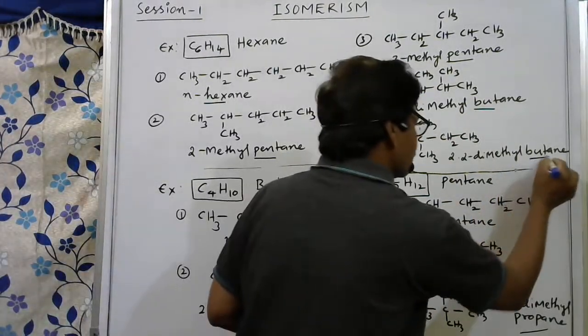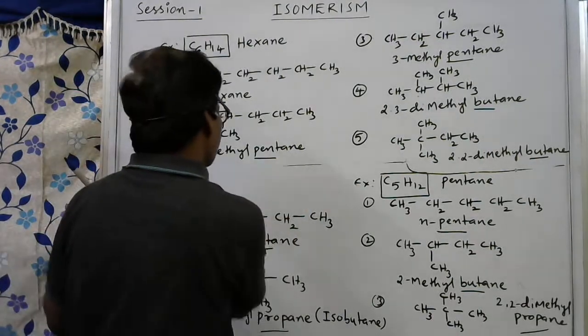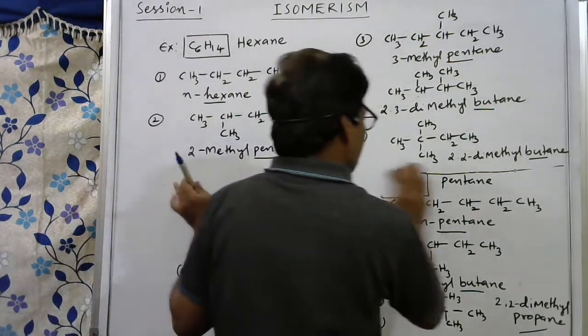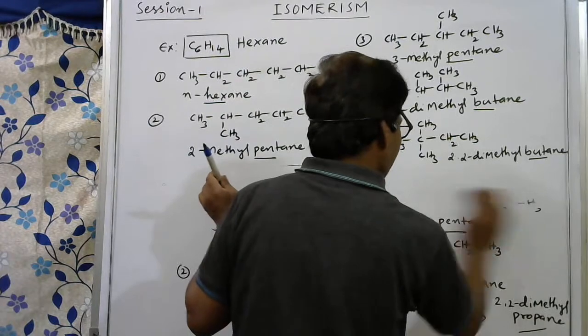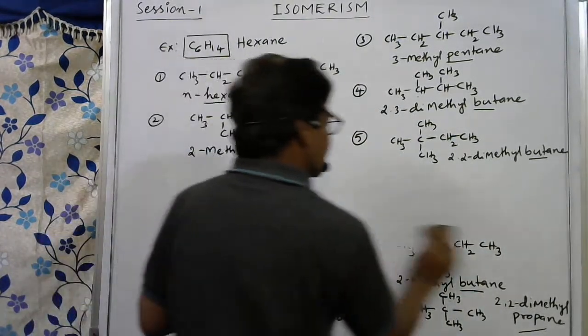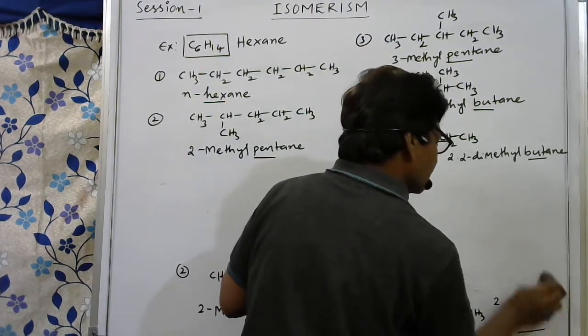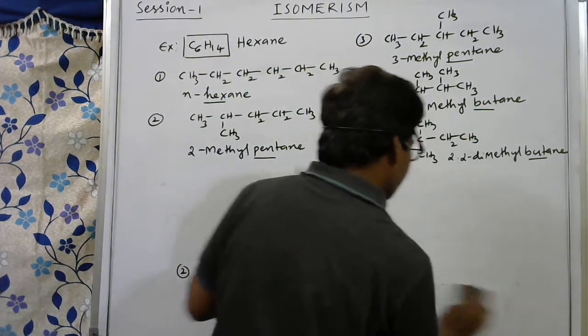So how many chain isomers are possible for this? Total number of chain isomers are 5 here, for hexane. After this, it is not possible. No more are possible for 6 carbons containing alkane. That is hexane.